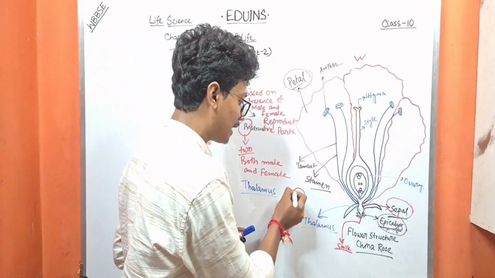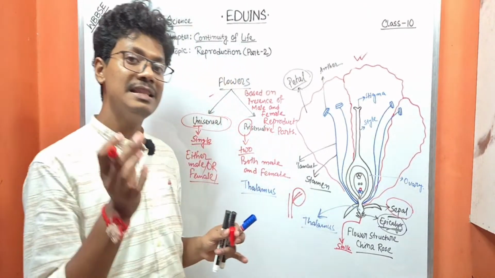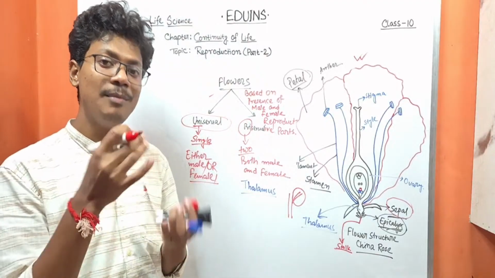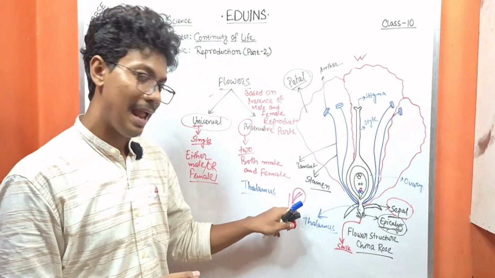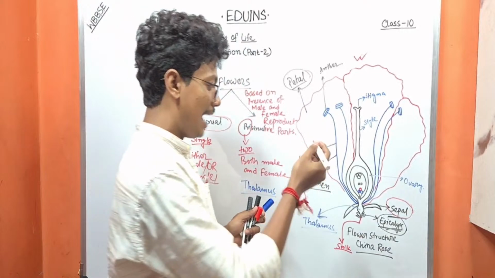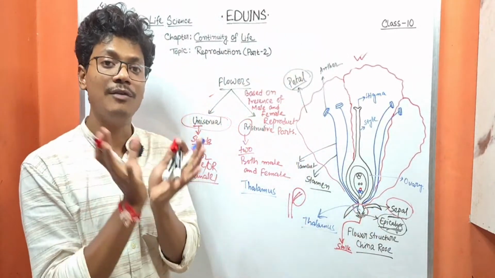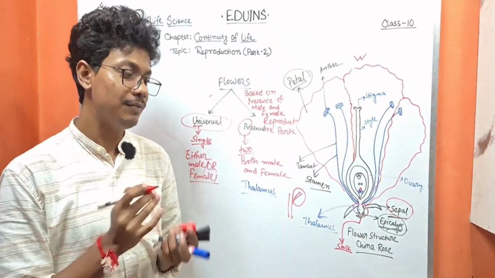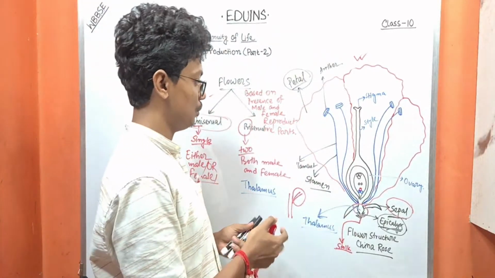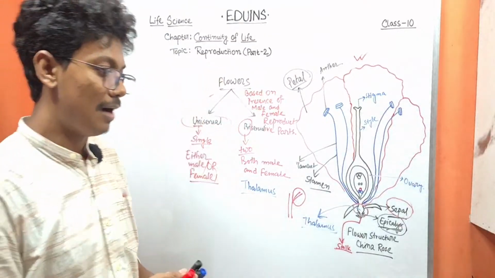So the stalk builds the connection between the stem or branch of the plant and the flower, and the thalamus holds the whole flower whorls. Hope this is clear to you. So this is the part of the flower.